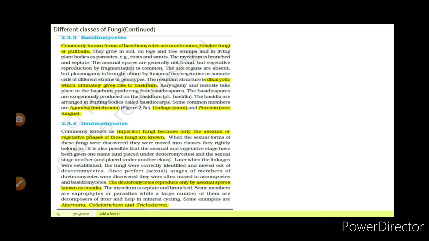Deuteromycetes reproduce only by asexual spores known as conidia. The mycelium is septate and branched. Examples are Alternaria and Trichoderma.